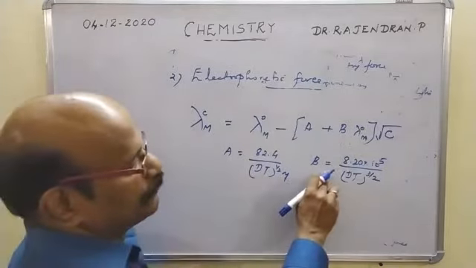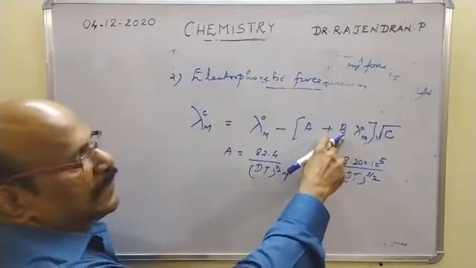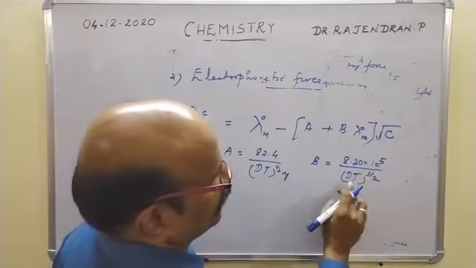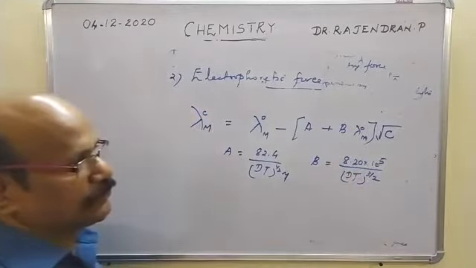And B stands for the second force, the relaxation or asymmetric force term, that is 8.20 × 10^5 divided by (DT)^(3/2).